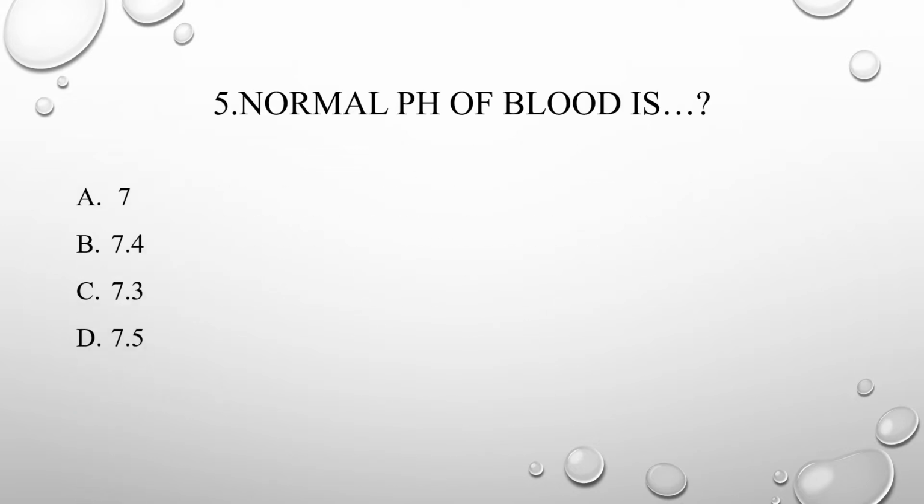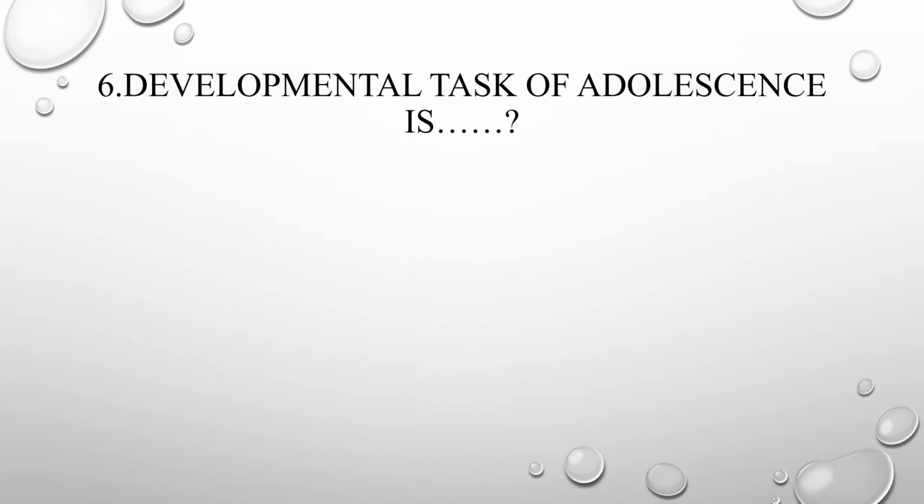Then next is the fifth question. Normal pH of blood is: A. 7, B. 7.4, C. 7.3, D. 7.5. Answer is 7.4.